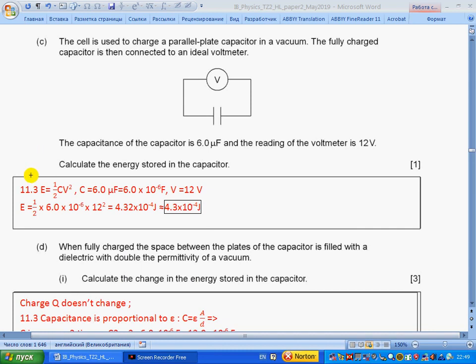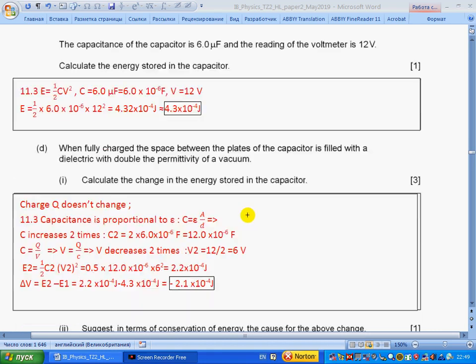In section 11.3 we find the formula for energy of a charged capacitor, and we should know that a capacitor when fully charged has voltage equal to the voltage of the battery, so 12 volt. So we change microfarad into farad and we substitute values into the formula and we get 4.3 times 10 to the minus 4 joule.